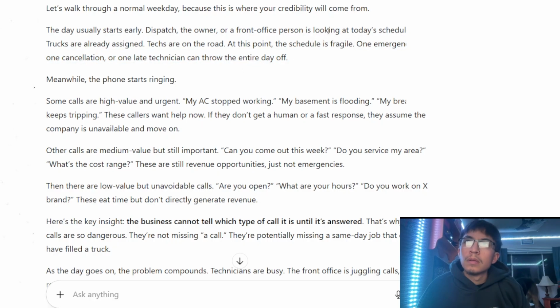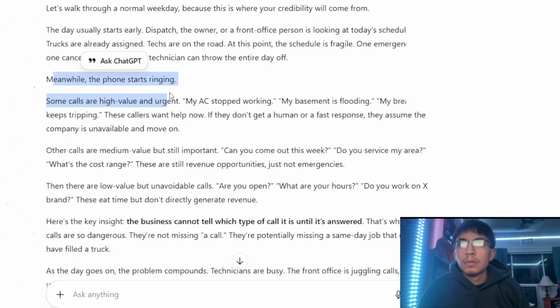This tells me that they basically have bookings ahead of time. They're tight on schedule. They're jumping in the morning and looking at that schedule, saying, okay, here's what needs to happen today. Meanwhile, the phone starts to ring.